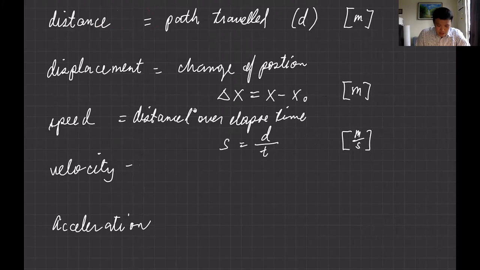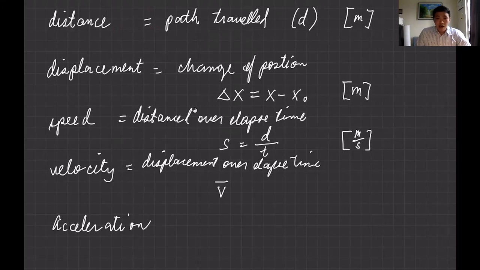And what is now velocity? Velocity is defined as displacement over the elapsed time. And we use a symbol V. Actually, it's the average velocity. So V equals displacement delta x over the elapsed time delta t. And the SI unit for velocity is meter per second. Okay, it's similar to the unit of speed, right? We've noticed that here.